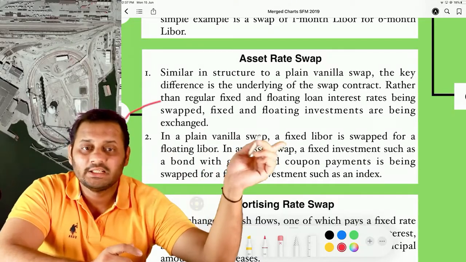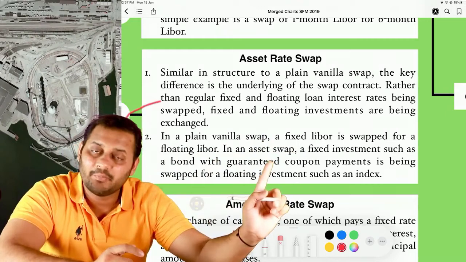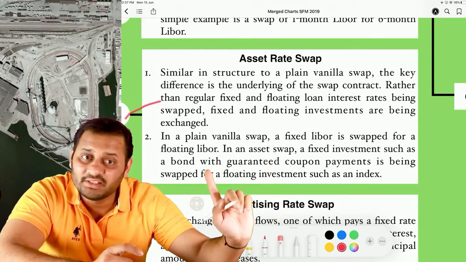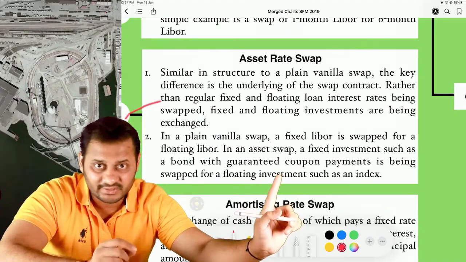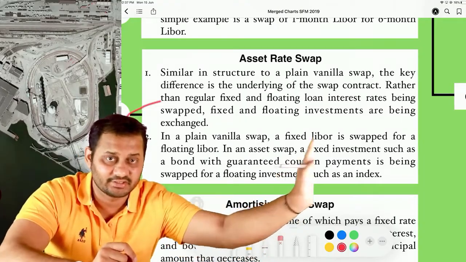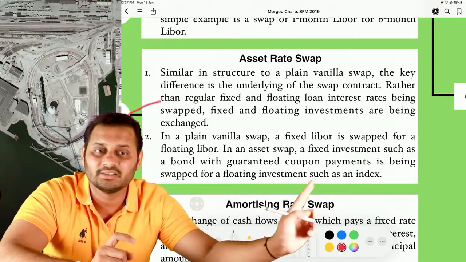In a plain vanilla swap, a fixed LIBOR is swapped for a floating LIBOR. What happens in an asset swap? A fixed investment such as a bond with guaranteed coupon payments. If it is guaranteed, then only it's fixed. This bond is swapped with a floating investment such as an index.